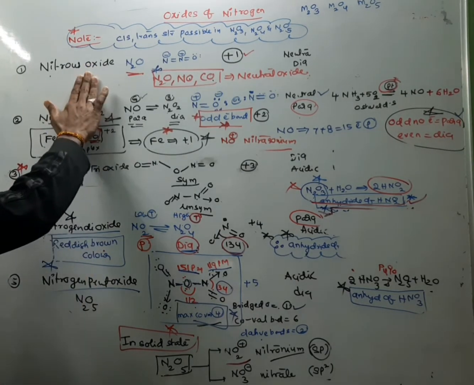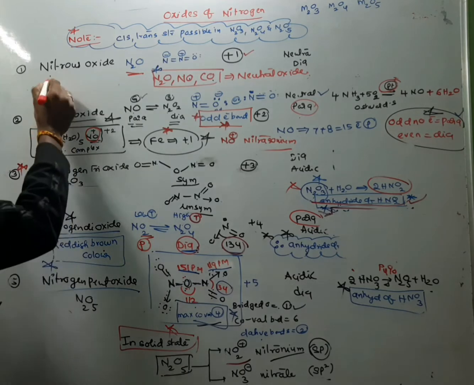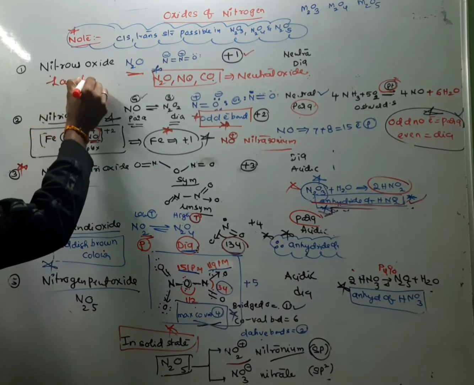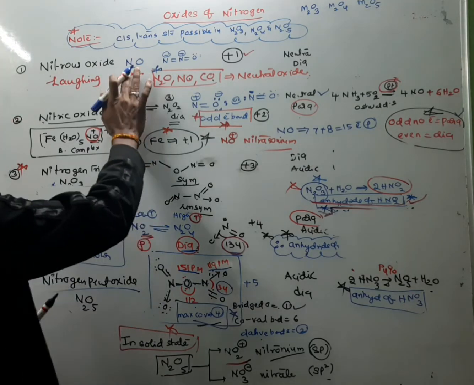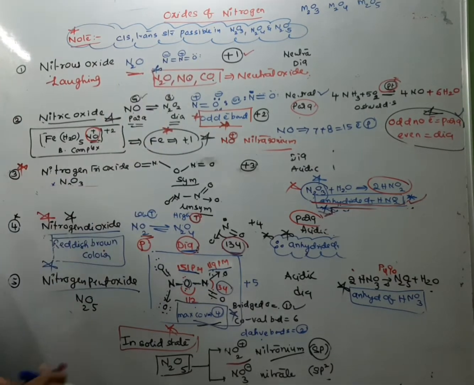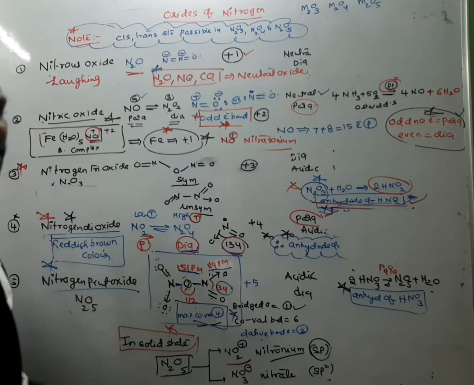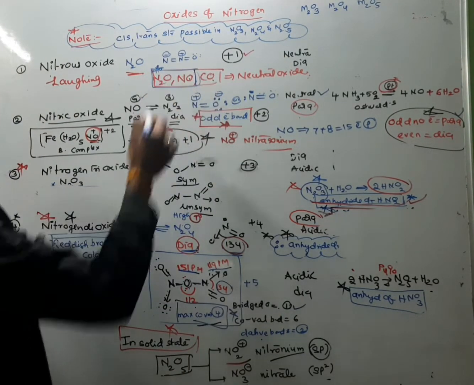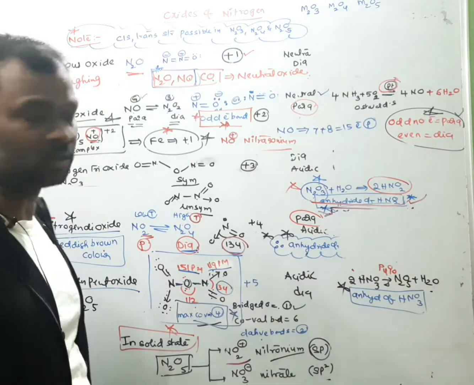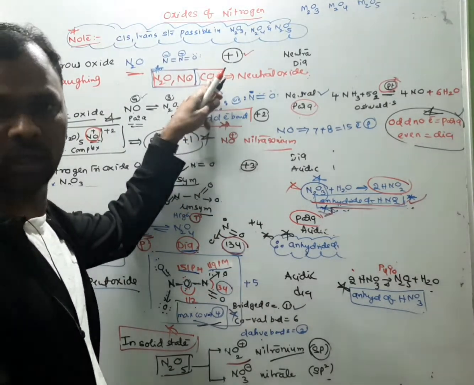So nitrous oxide we are also calling laughing gas, which is used as anesthesia. Formula N2O, structure is important, oxidation state +1. And if you observe, nitrous oxide and nitric oxide both are neutral oxides of nitrogen. Even CO is also a neutral oxide.